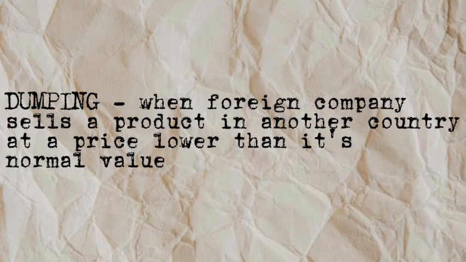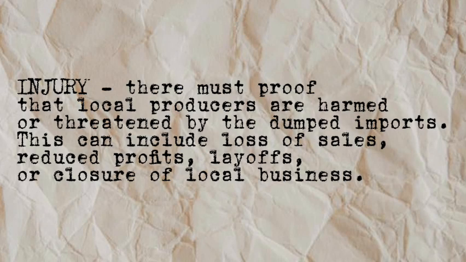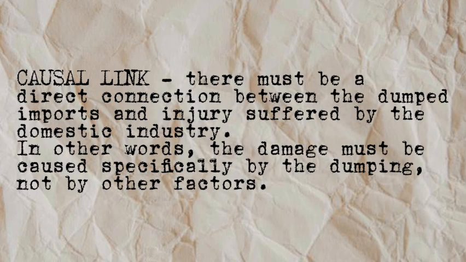Dumping is when a foreign company sells a product in another country at a price lower than its normal value. In injury, it must be proven that local producers are harmed or threatened by the dumped imports. This can include loss of sales, reduced profits, layoffs, or closure of local business. In causal link, there must be a direct connection between the dumped imports and the injuries suffered by the domestic industry. In other words, the damage must be caused specifically by the dumping, not by other factors.